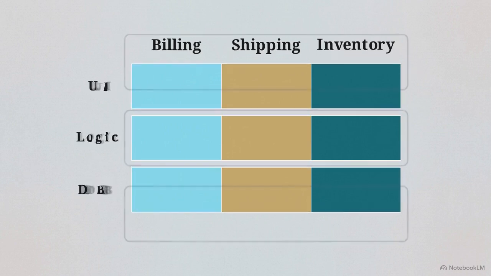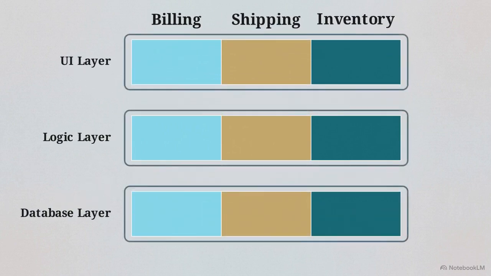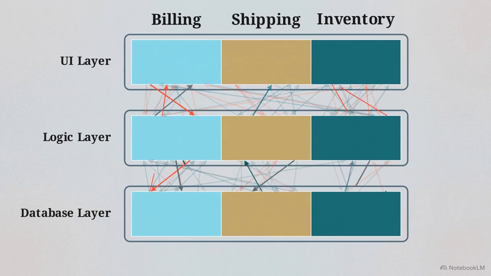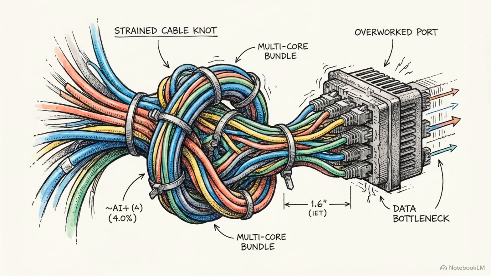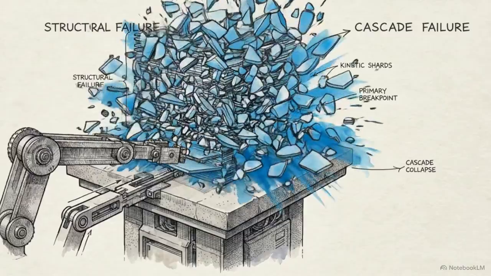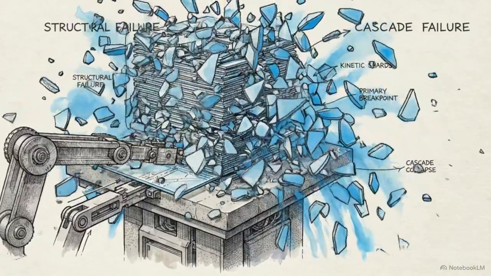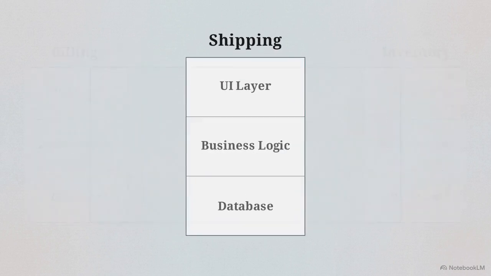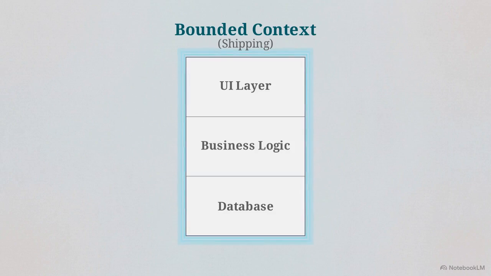The common mistake is slicing horizontally by technical layers: UI, logic, and database. This fails because a single concept becomes scattered across disconnected services that constantly communicate. Operationally, this creates a heavy, brittle coupling. A change to the database layer requires synchronized updates to the logic and UI layers, meaning one mistake breaks the entire chain. We solve this by slicing vertically instead, isolating business areas into separate silos, a bounded context.